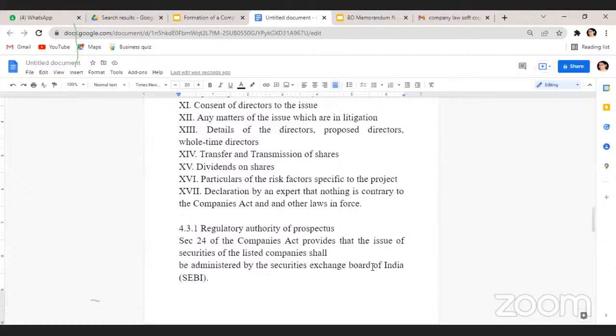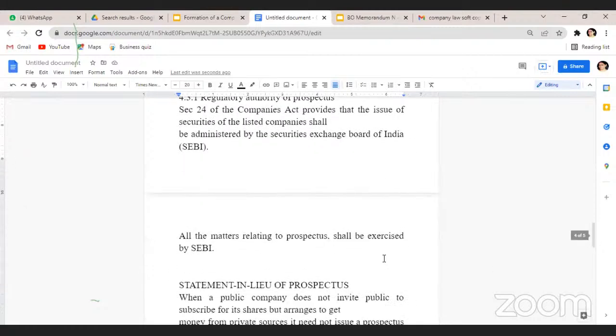The companies which are listed with the stock exchange, all those companies' prospectuses are under the regulation and control of the Securities and Exchange Board of India. All the matters relating to that are exercised by SEBI.